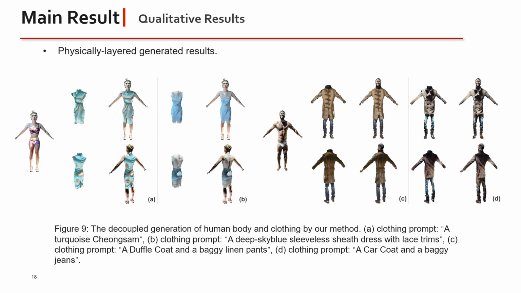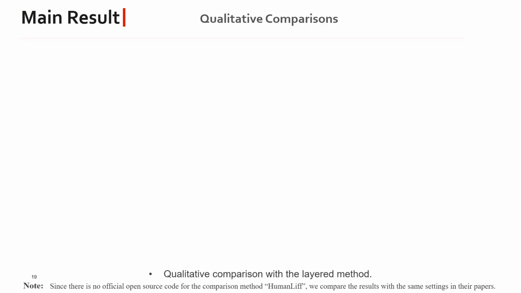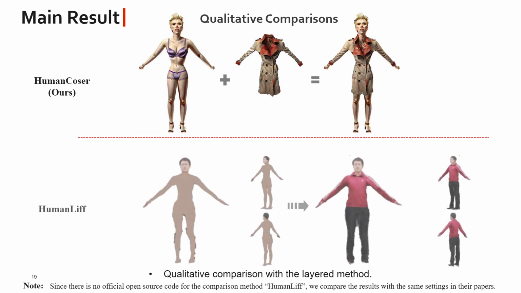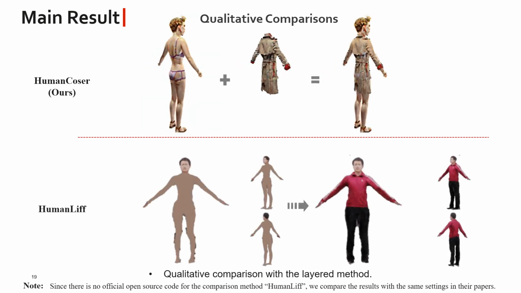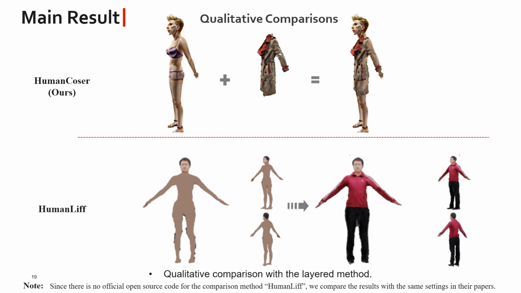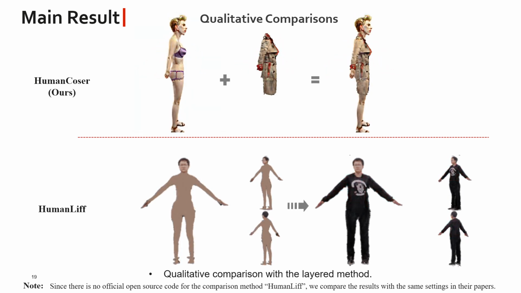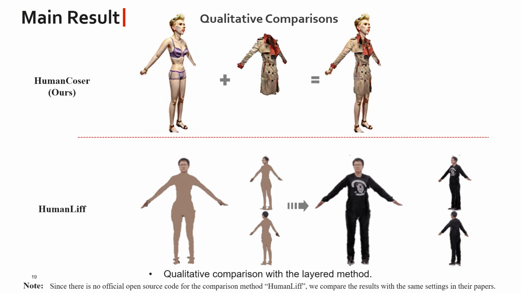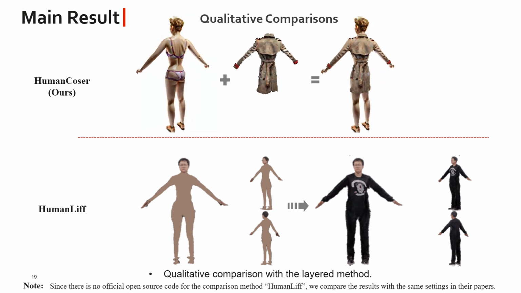In the following, I will show the quantitative and qualitative results of our work. This Figure 9 shows the decoupled generation result of human body and clothing by our method. Here, we provide a comparison between our method and HumanLIF for layered 3D human generation. Our approach can generate bodies and clothing in a layered manner, and the generated clothing can be matched to different shapes of the human body by fine-tuning the deformation module.